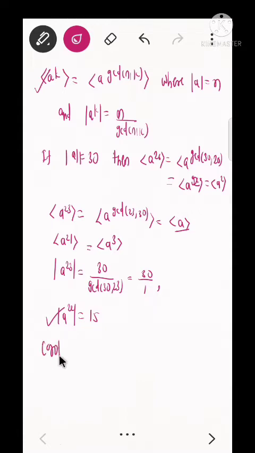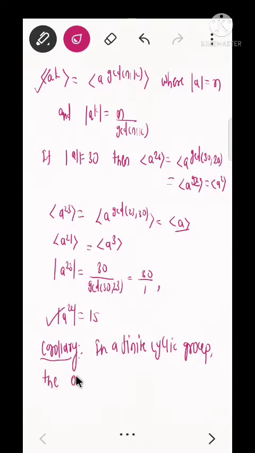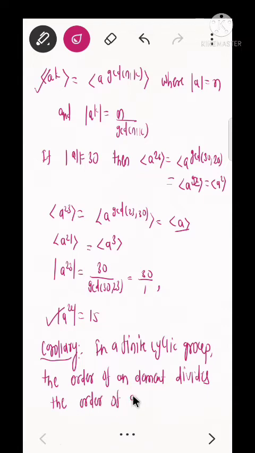The first corollary: in a finite cyclic group, the order of an element divides the order of the group. Because we know that the order of an element is the order of the subgroup generated by this element, and by Lagrange's theorem the order of this subgroup divides the order of the group.